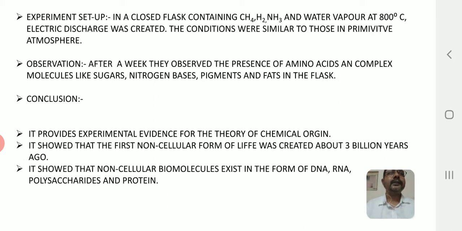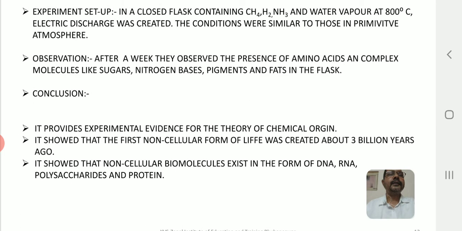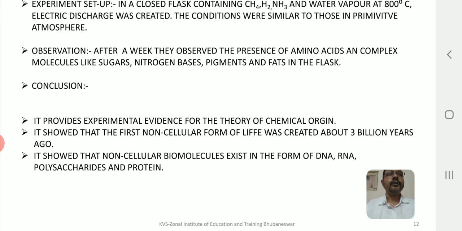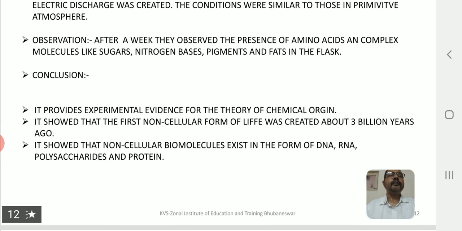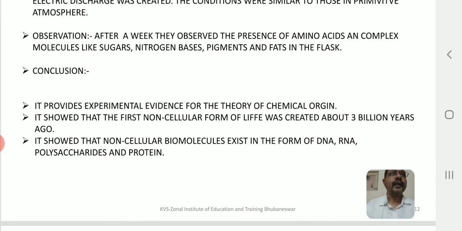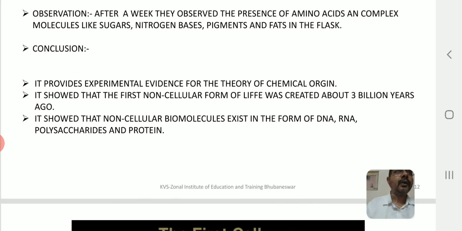The cells, what we call life, usually contain all these materials which are the building blocks of life. So any living organism ought to have these kinds of substances in order to be called living. Molecules like sugars, nitrogen bases, pigments and fats were found inside the flask. So what did they conclude?